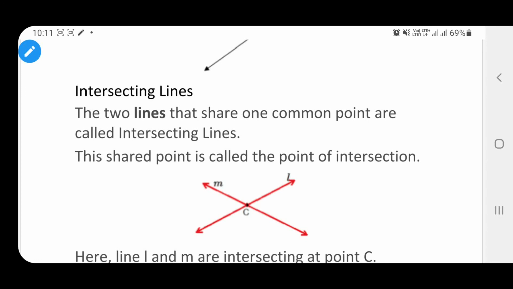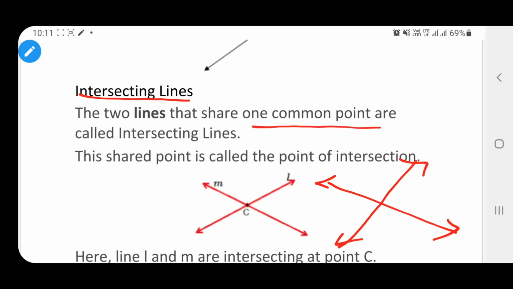Now we will see what is called intersecting lines. Here intersecting means intersects. If two lines intersect at a point and they have one common point, these are called intersecting lines. And the shared point or the common point is called the point of intersection. So here you can see this is a line called L and this is a line called M. So these both lines are intersecting at point C.